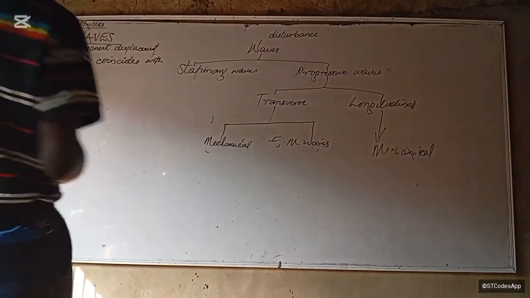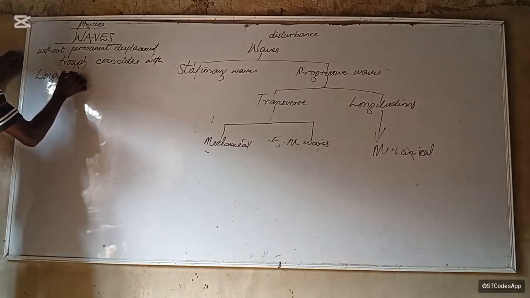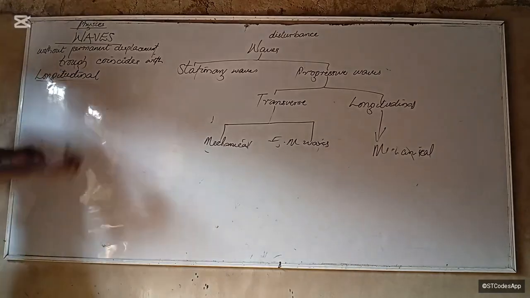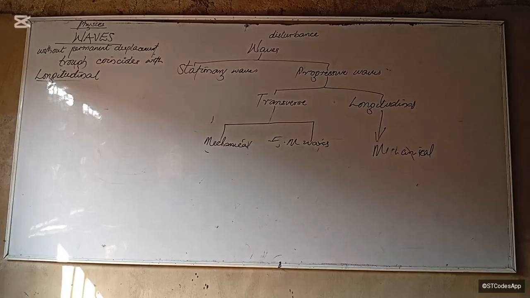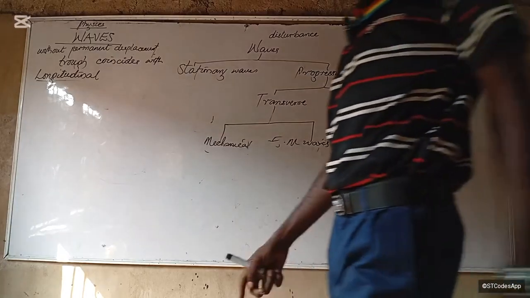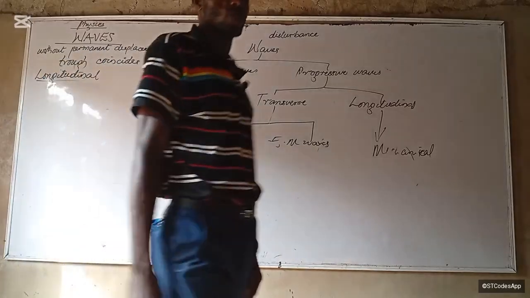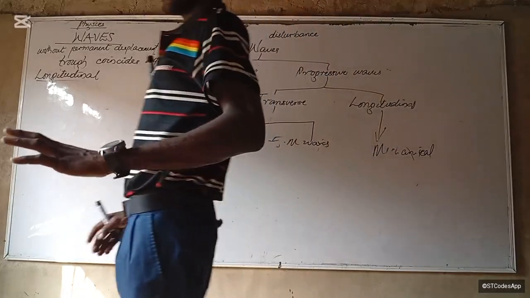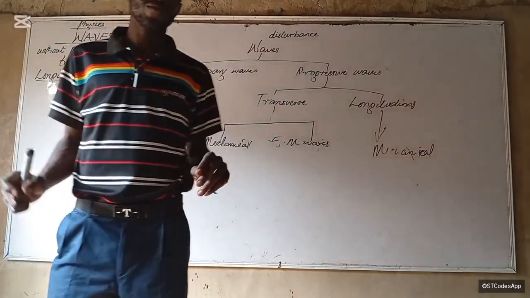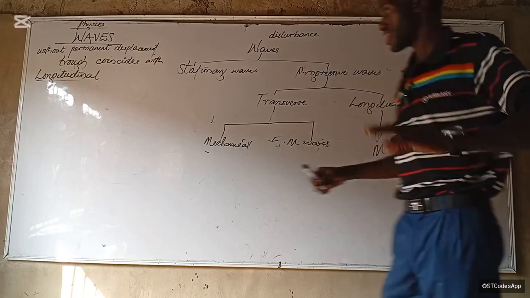So now, a longitudinal wave is a wave that travels in a direction parallel to its source of propagation. In a direction that is what? Parallel to its source of propagation. The waves are traveling in a direction that is parallel to its source of propagation. Don't worry, we'll soon stop the class, but I want us to get to terms used in waves so that we'll call it a day there. Is that okay?